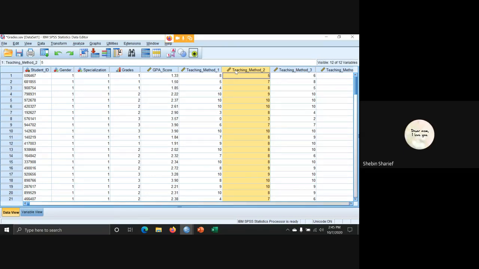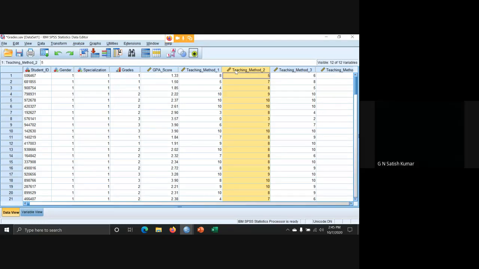Okay, sir. Right. Now let us discuss one-way ANOVA. One-way ANOVA is the same as the independent sample t-test. The only difference here is that we are going to have more than 2 levels. For example, I want to see, is there any significant difference between specialization towards GPA score?